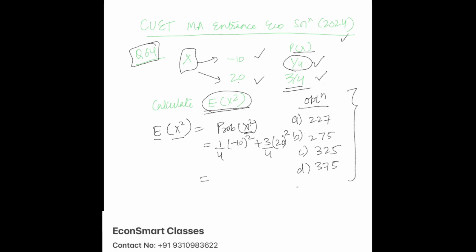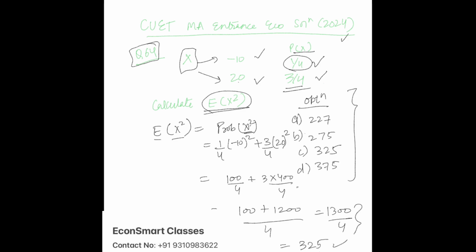So therefore if you calculate, expectation will become 100 by 4 plus 3 times 400 by 4, right? So if you calculate, it becomes 100 plus 1200 by 4, so it is simply 1300 by 4. If you calculate this number, it will come out to be 325. Okay, so just simple calculation here, and this is how expectation of any variable is calculated. So it's straightforward that the solution to our question is part C. So option C is the answer to it.